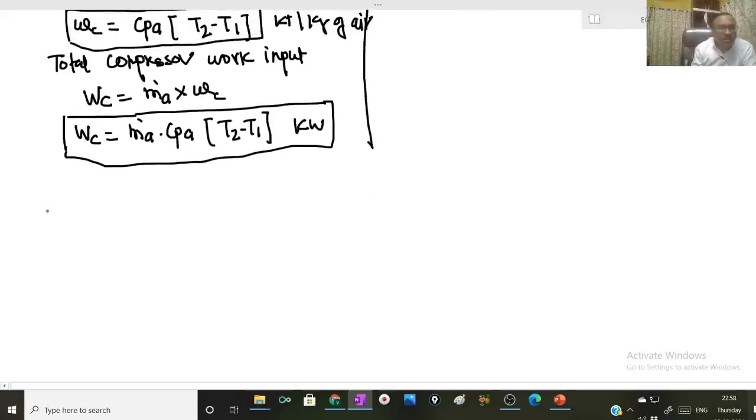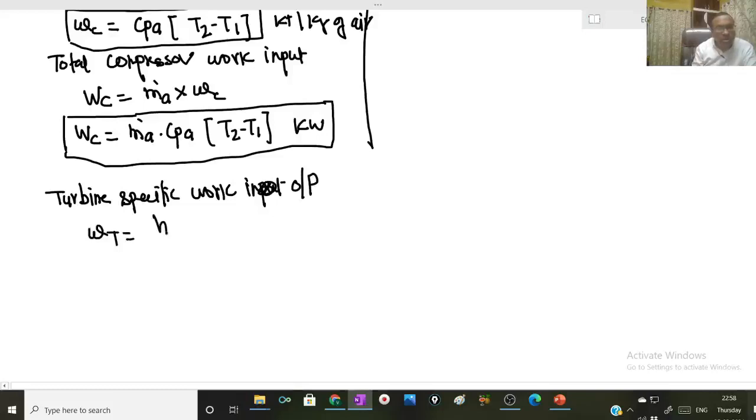Then turbine specific work output, small wt, will be H3 minus H4 kilojoule per kg.